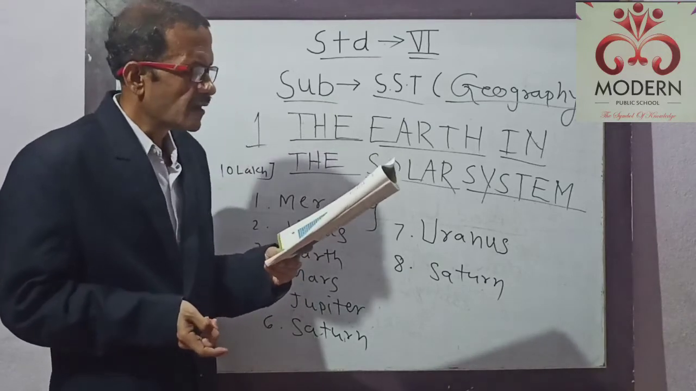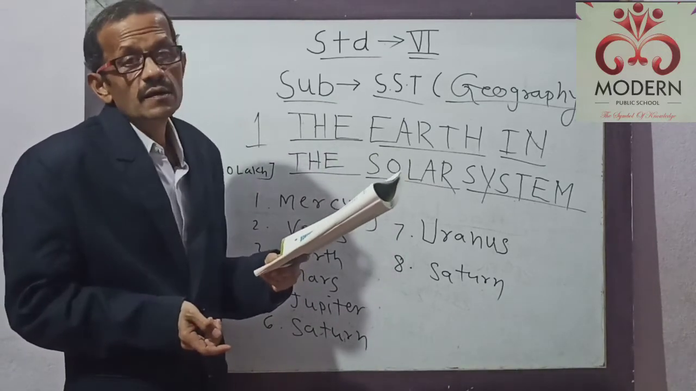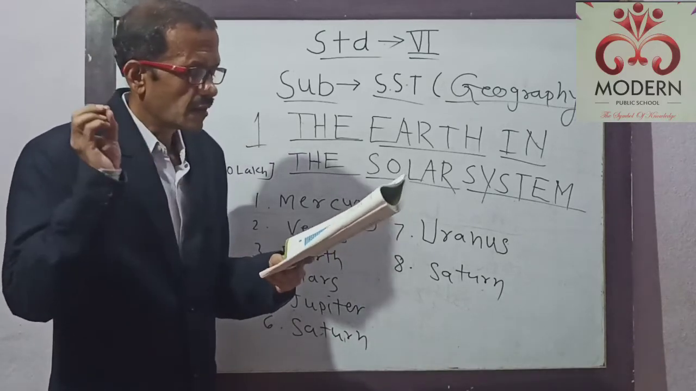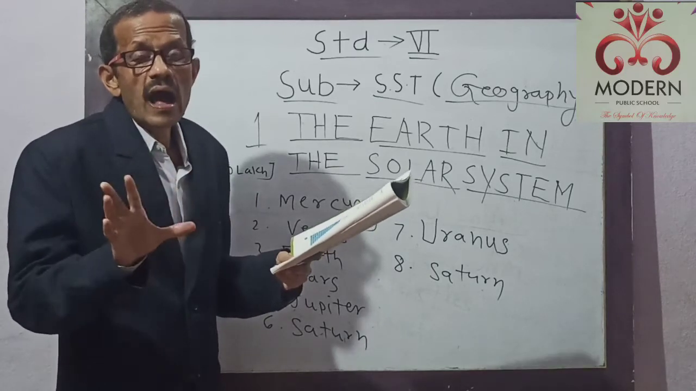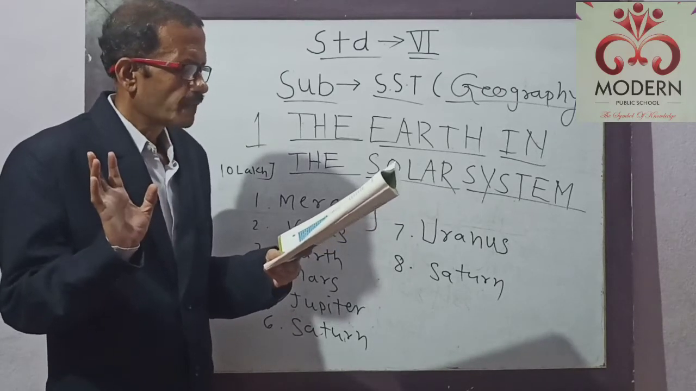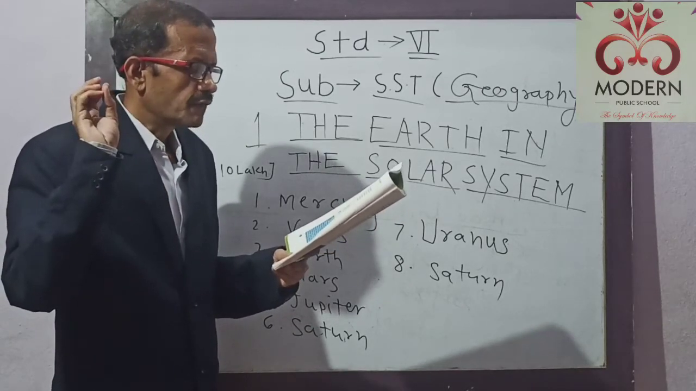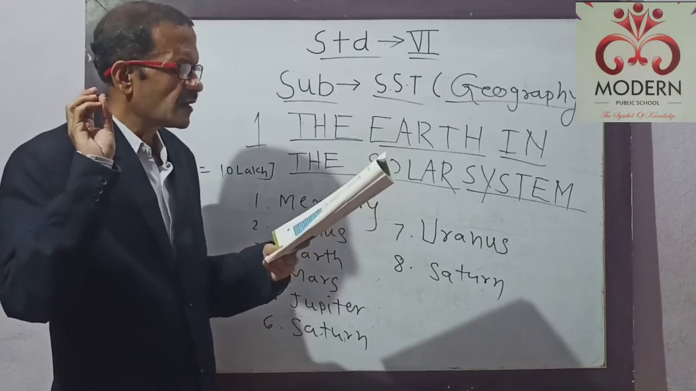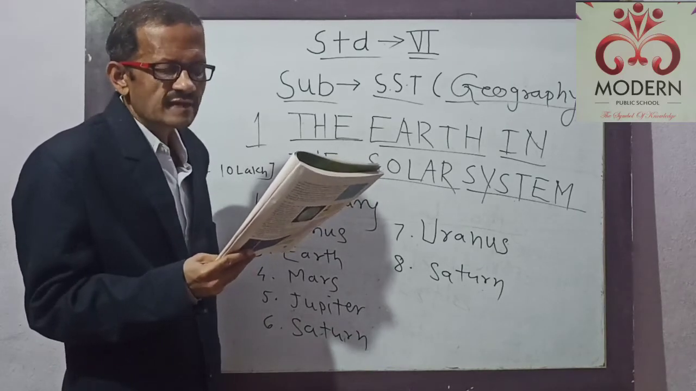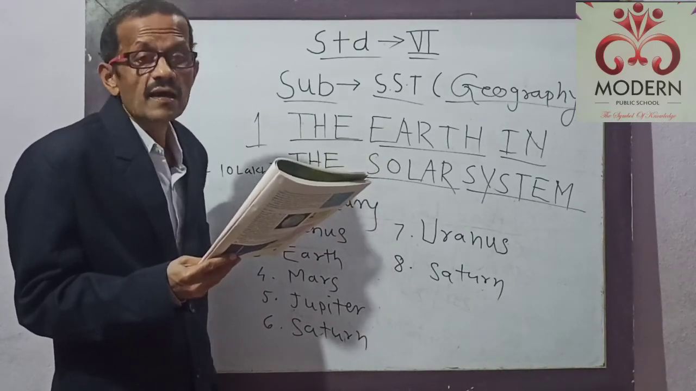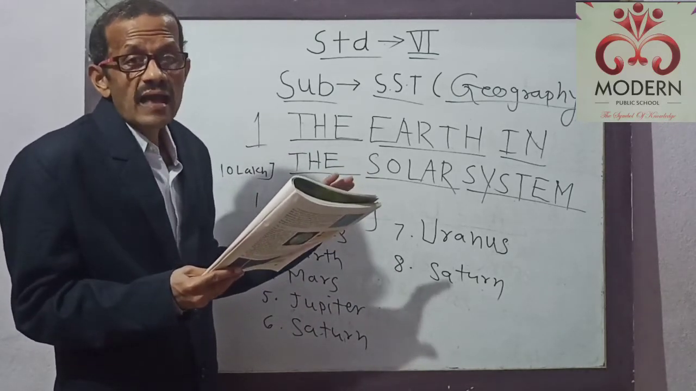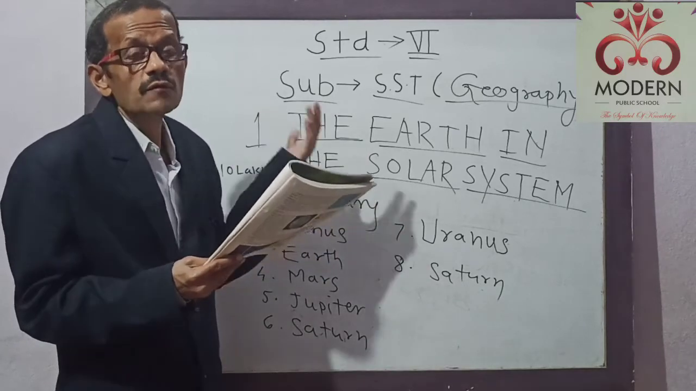Venus is called the Earth's twin because it is nearer to the Earth. Why is Venus called the Earth's twin? Because its size and shape are very similar to the Earth. Now our scientists have started their work to study Venus.